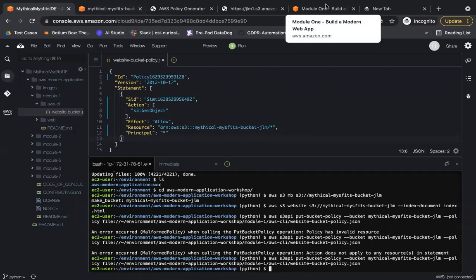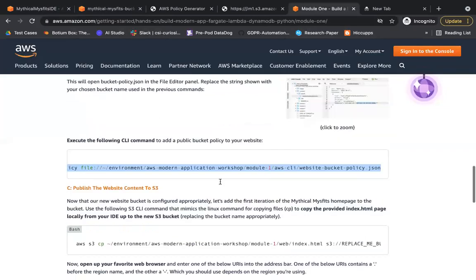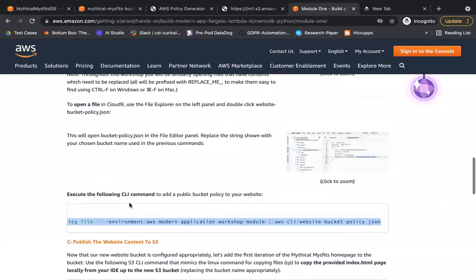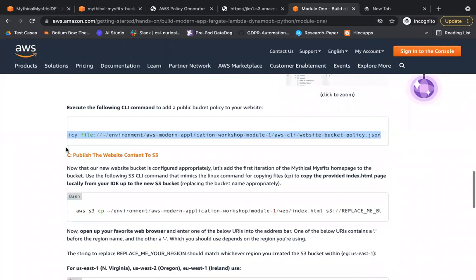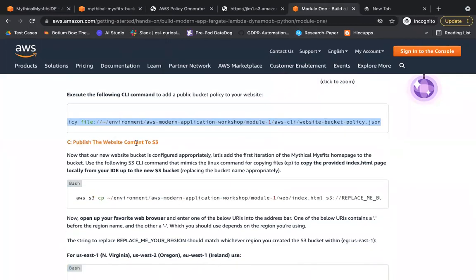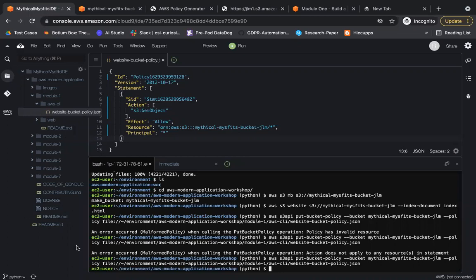So till where we have done: this is adding a public bucket policy to your website. So now this bucket is public. Now publish the website content to S3. Whatever my content is, it's currently in my IDE, and I need to upload it to S3. It's a simple copy command which we are doing. From here, we are copying our content to our S3.